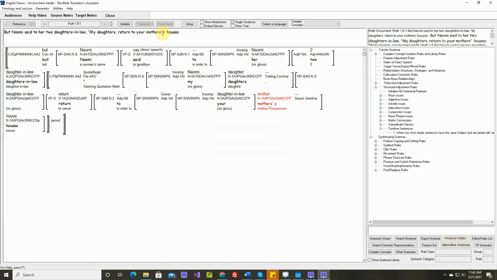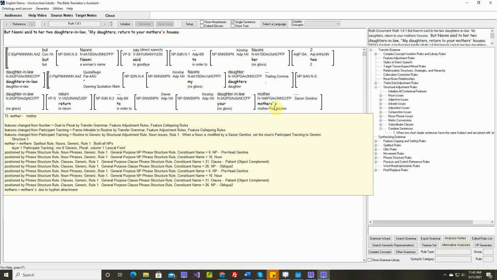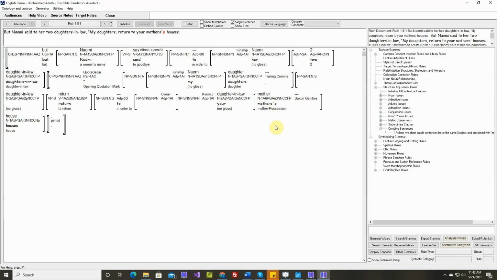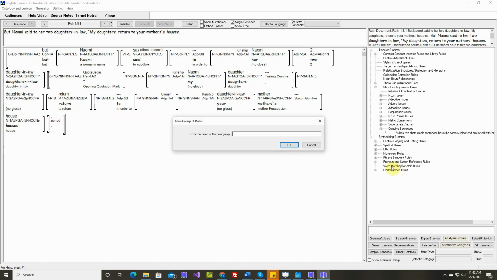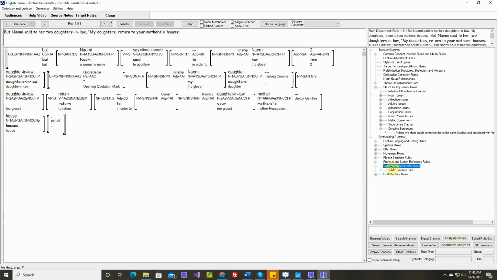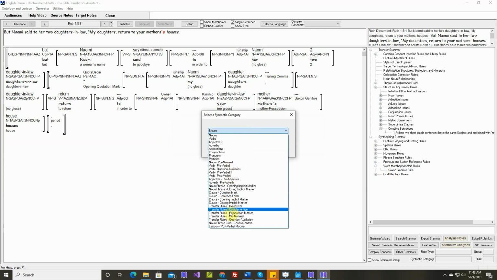Okay, mother's house. Okay, so we have our Saxon genitive clitic, apostrophe S, and in English we have a rule that when this clitic, this Saxon clitic, attaches to a word that ends with S, we want to delete the S from the clitic. So this is a word morphophonemic rule. This is a clitic, but it's treated as a word for the morphophonemic purposes. So let's enter a new group here. And this will be triggered by, right here, noun phrase clitic, Saxon genitive.